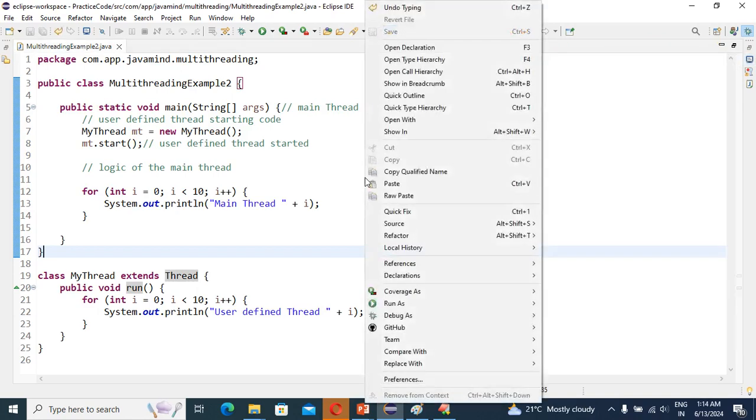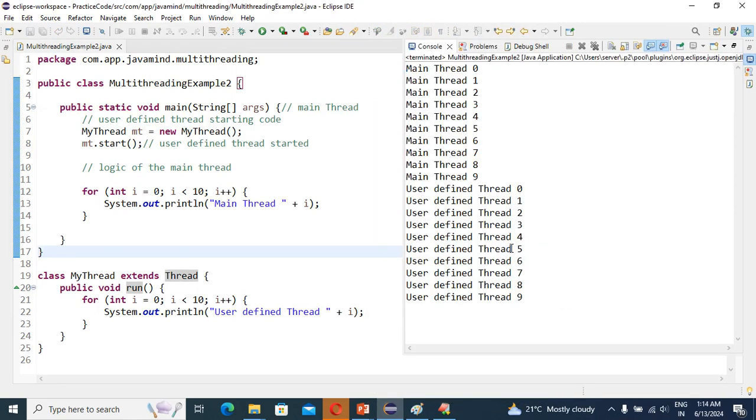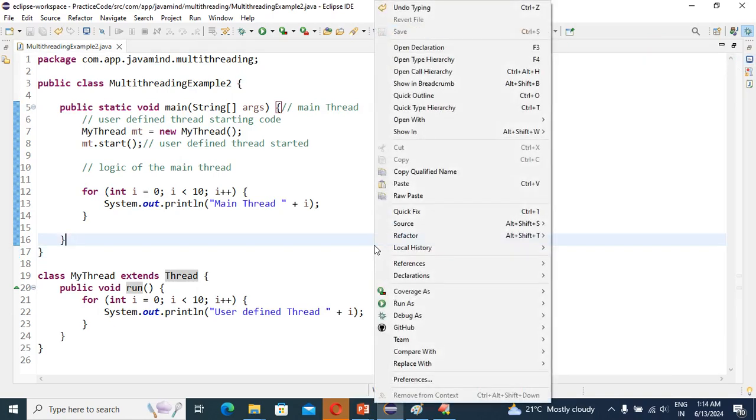Again I will run. You can see, guys, that's why it is decided by the thread scheduler, and it is a mental patient. Mental patient means the behavior is unexpected, not expected, right? See guys, this time the main thread printed first, then the user defined thread. Okay, next time I can show you.